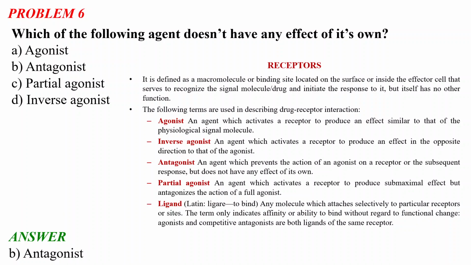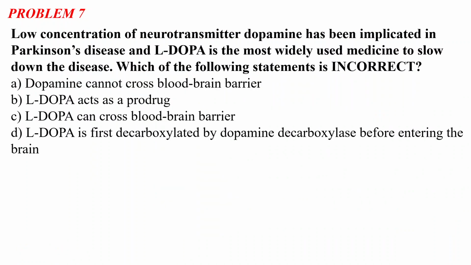So let's move toward problem number 7 then. Okay. Problem number 7 says that low concentration of the neurotransmitter dopamine has been implicated in Parkinson's disease, and L-DOPA is the most widely used medicine to slow down this disease. Which of the following statements is incorrect? Option A, dopamine cannot cross the blood-brain barrier. Option B, L-DOPA acts as a prodrug. Option C, L-DOPA can cross the blood-brain barrier. And option D, L-DOPA is first decarboxylated by dopamine decarboxylase before entering the brain.